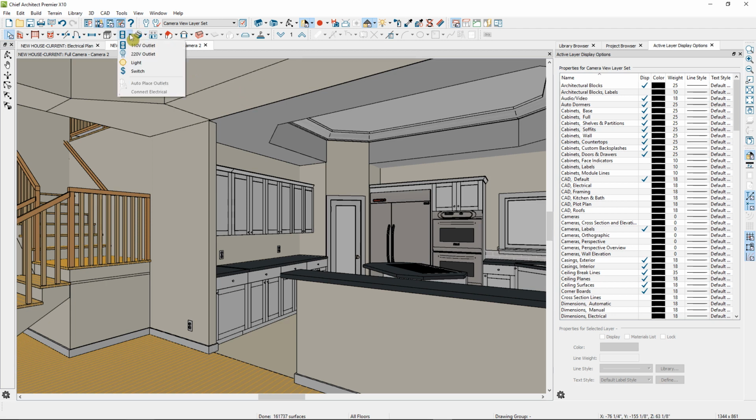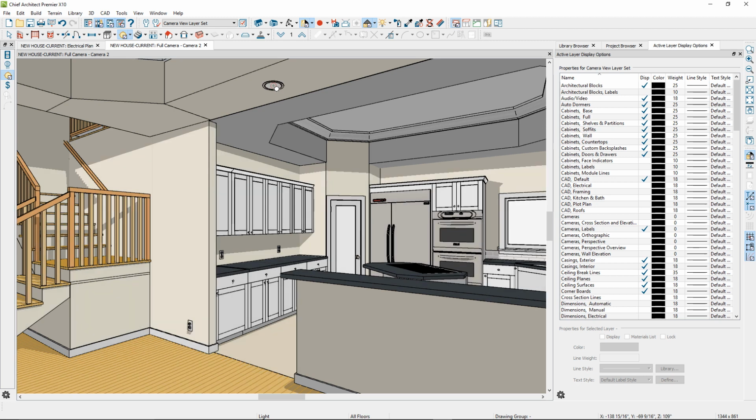I'll go to my Electrical Tools, select my Light tool, place one here on the soffit that I used the soffit tool for, and then place another one here on the soffit that I've used the polyline solid. When I try to place it here, Chief is not allowing me to place it. I can place one on the ceiling above this soffit, but it won't allow me to place one on the polyline solid.